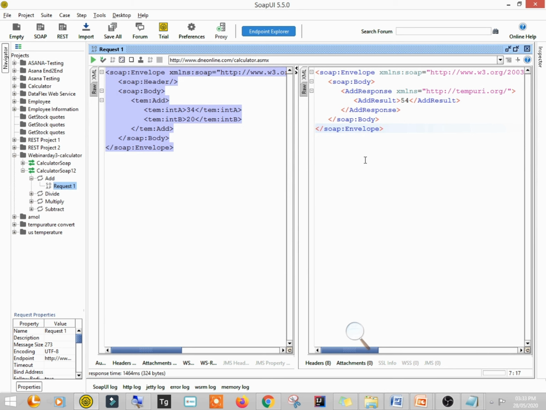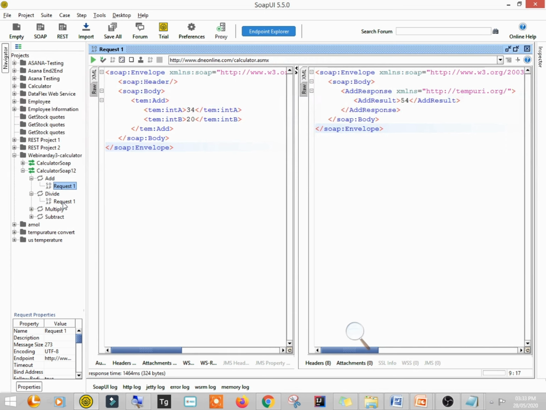Now here again I'm telling you, you don't have to worry about how this comes, right? You just have to simply understand where to give the input and where to see the output, right? After a lot of practice you will understand this thing. So let's check another web service, that is divide.